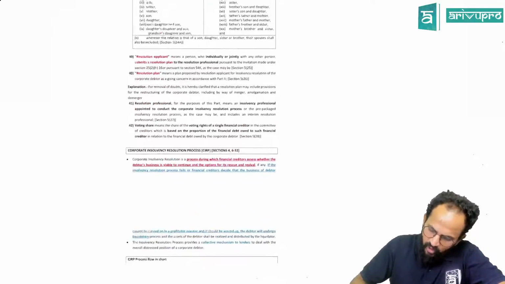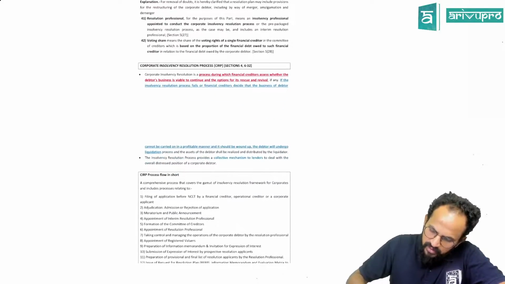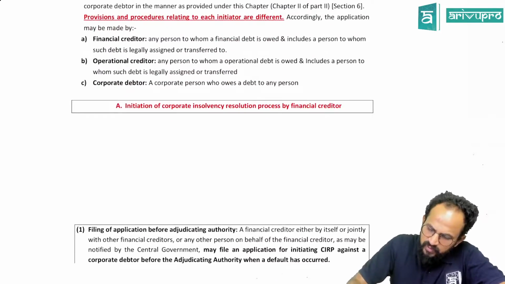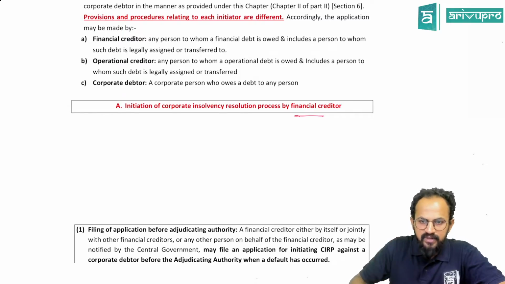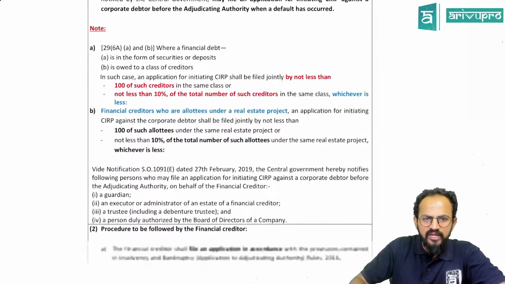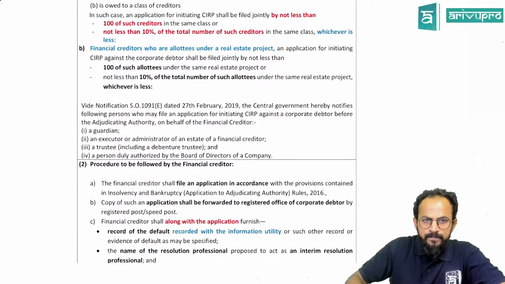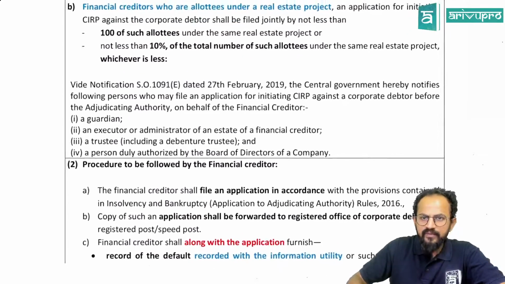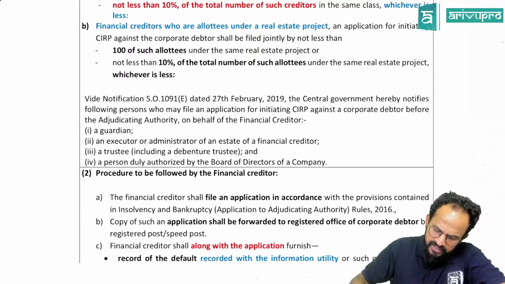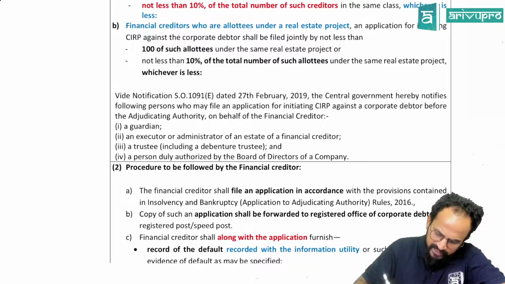Okay. Sir, we also saw corporate insolvency resolution process. Who can initiate? First one was financial creditor. Correct, people? Yes. 10%, all that we saw. People, and one more thing. Remember this point. Wherever there is a point to connect, I'll connect you there.